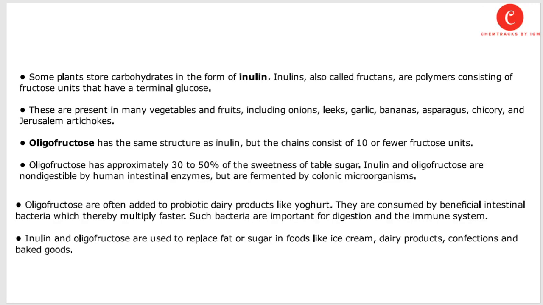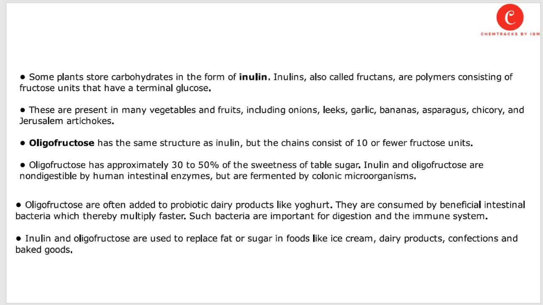Some plants store carbohydrates in the form of inulin. Inulin, also called fructans, are polymers consisting of fructose units that have a terminal glucose. These are present in many vegetables and fruit, including onion, leek, garlic, banana, asparagus, chicory, and Jerusalem artichoke.